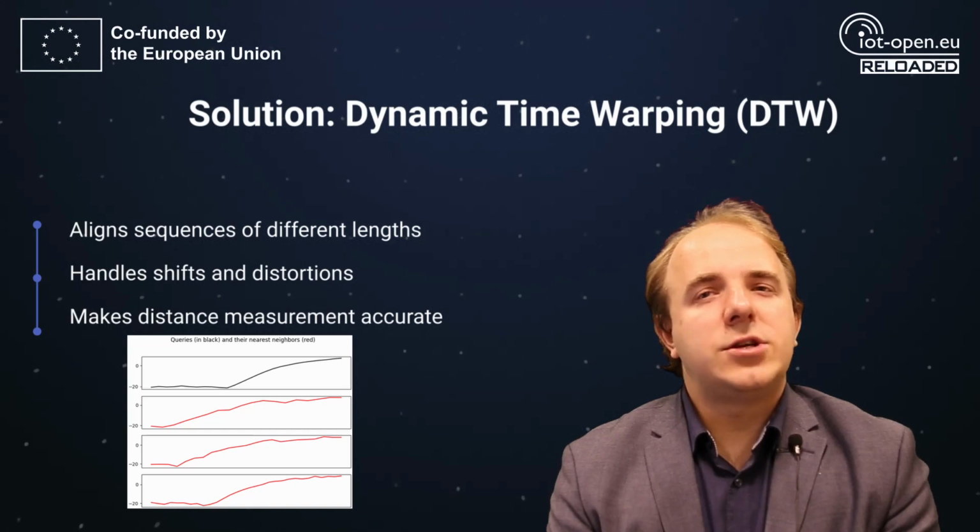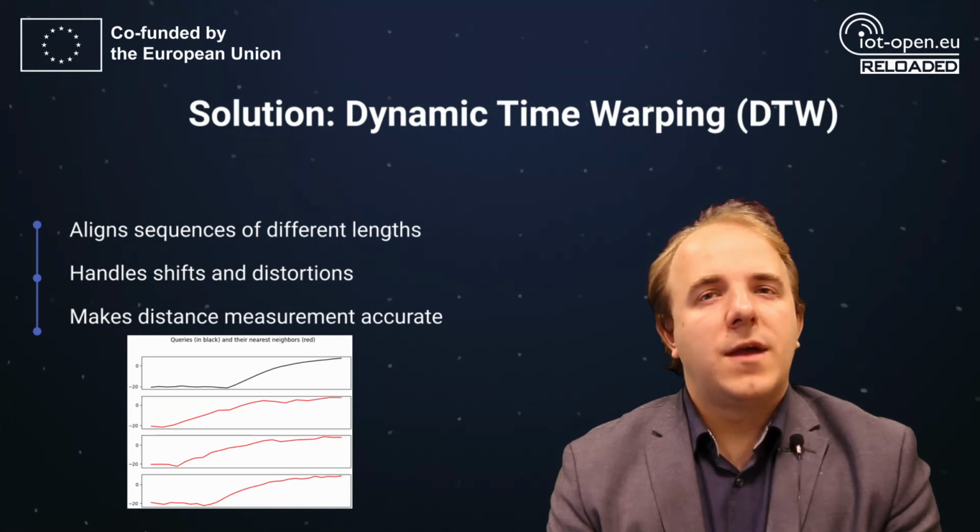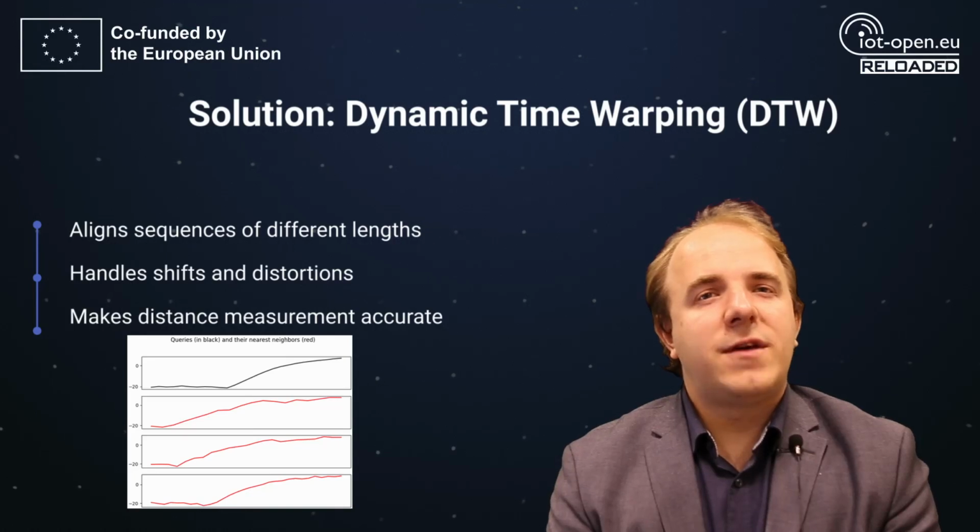DTW aligns time series with varying lengths and patterns, allowing more accurate distance measurements. With DTW, KNN can correctly classify system states, even when patterns appear stretched or shifted.